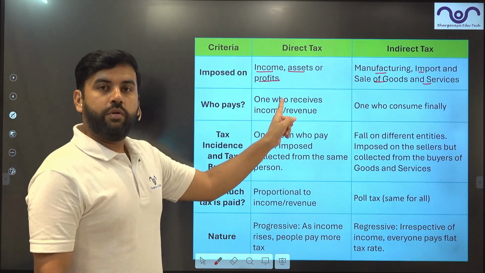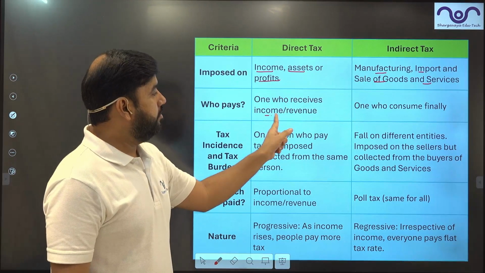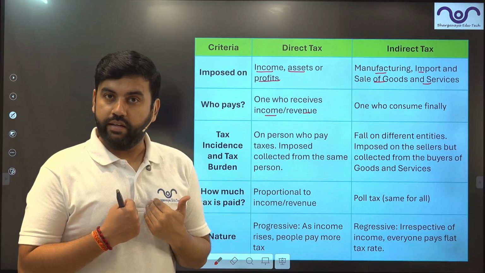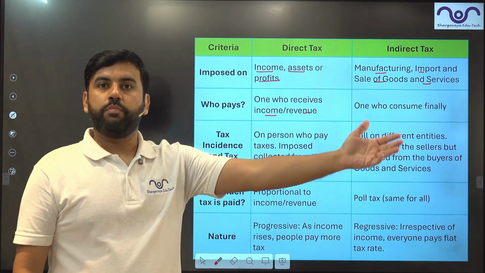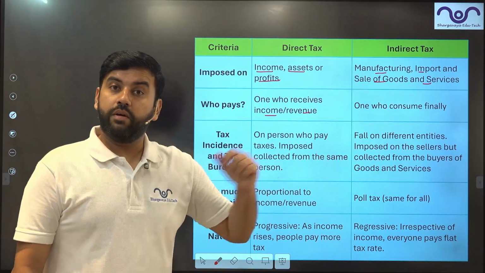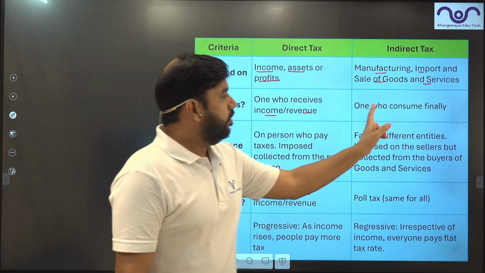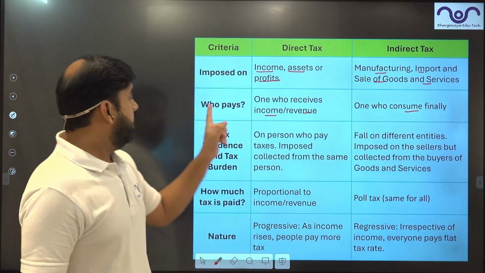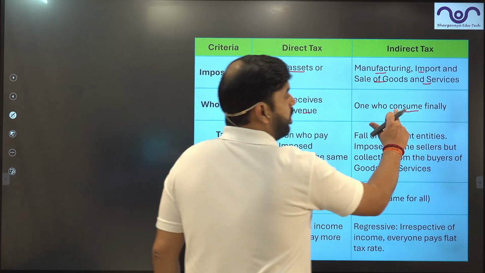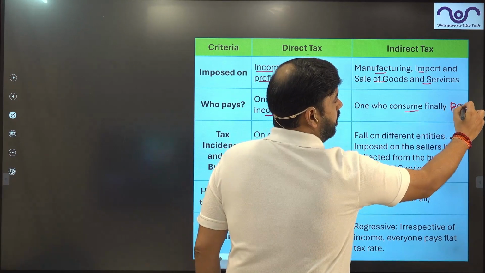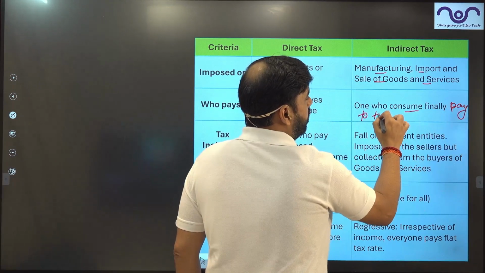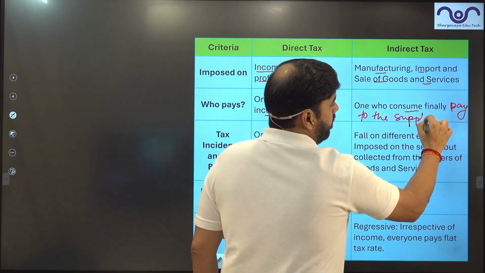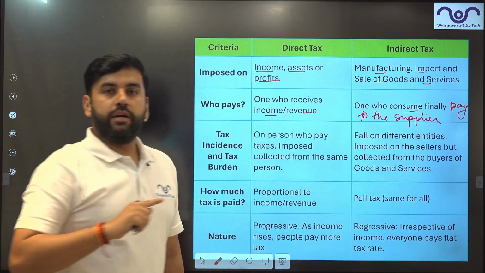Who pays? The one who receives. The one who receives income and revenue. So if I'm receiving an income, monthly income, I will pay the income tax. If a corporate is earning an income, they will pay the corporate tax. In indirect tax, the one who consumes finally pays to the supplier, and then the supplier pays to the government. So that's why it is indirect.